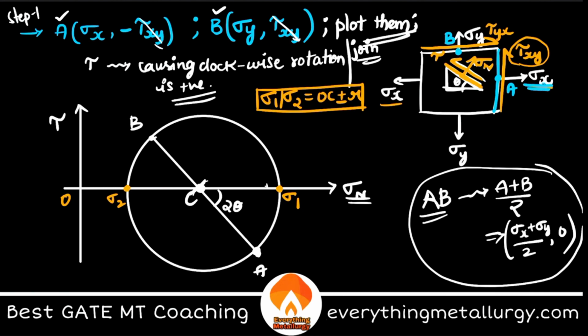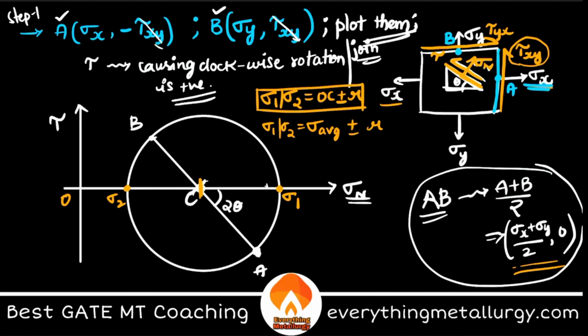This is an easy way. We have a big formula to calculate the principal stresses, but from the Mohr circle, simply by taking the lengths you can get it. What is OC again? OC is sigma average. OC is this length. What is C? Sigma x plus sigma y by 2. So OC plus or minus R, or sigma average plus or minus R.